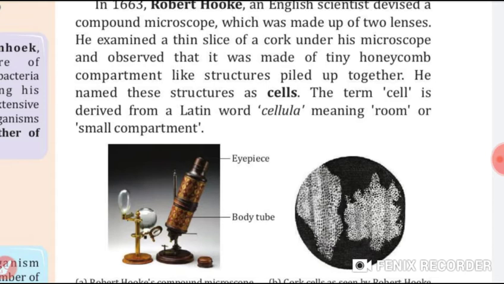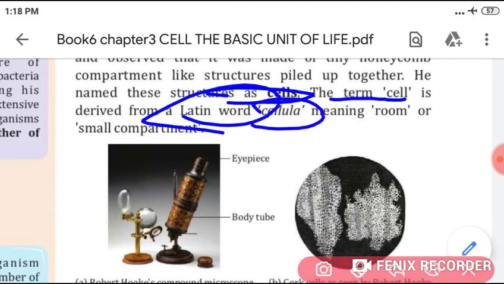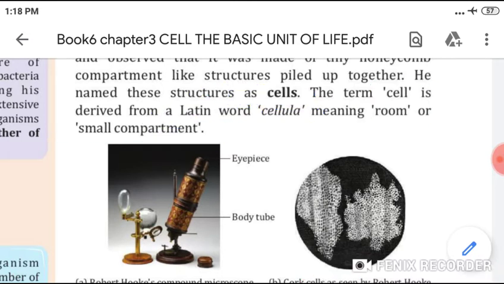There he named these structures as cells. So this term cell is derived from the Latin word cellula, meaning a room or small compartment.